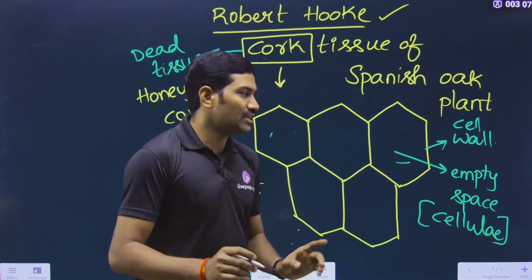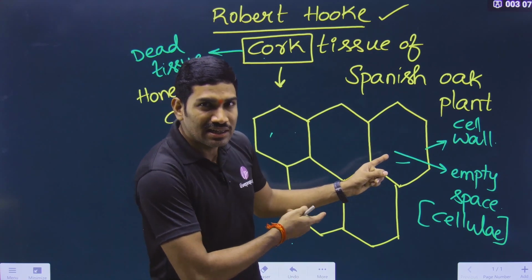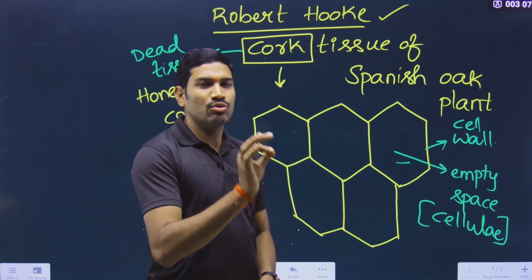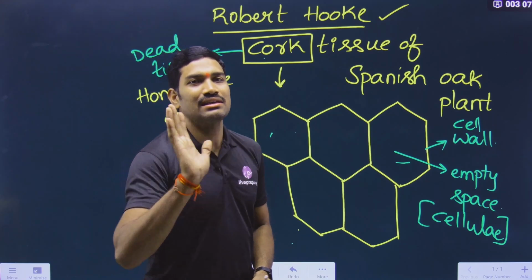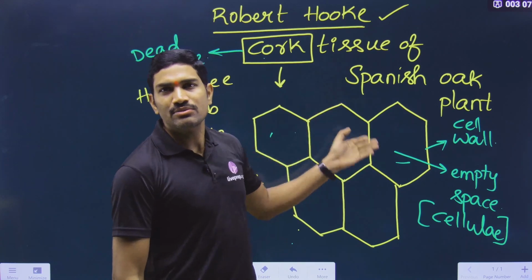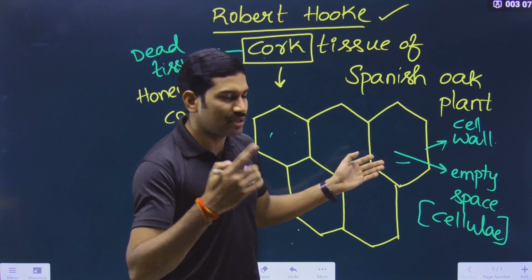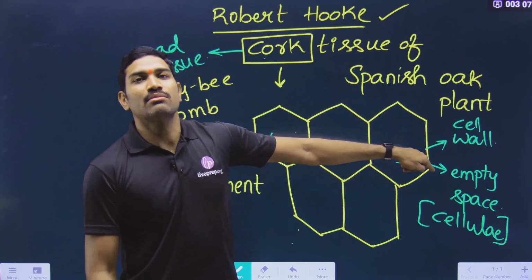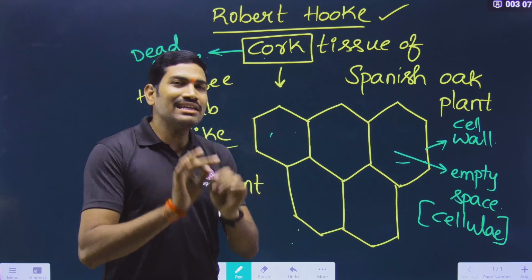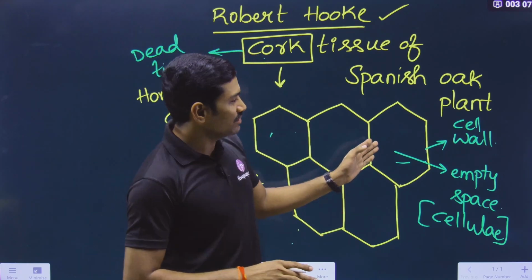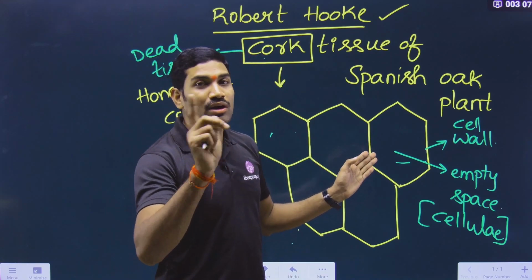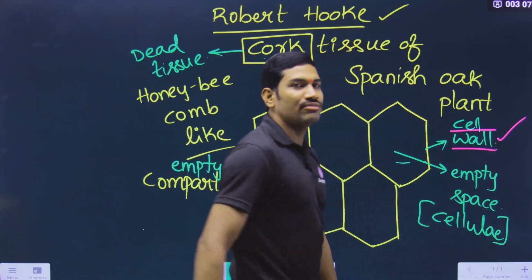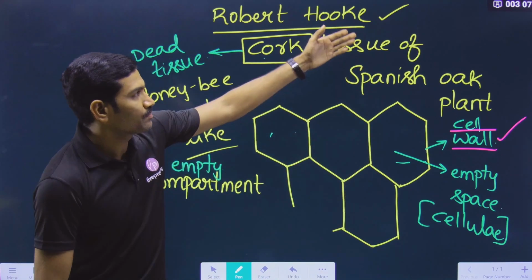Now just understand, technically, did he observe any living cell here? No. So that is the reason they may ask you a question in the examination. Suppose they ask who for the first time observed a dead cell? Who observed a dead cell? It was Robert Hooke under the microscope. Under the microscope, for the first time, a dead cell was observed by Robert Hooke. That means technically, did he actually discover a living cell here? No. But what did he actually discover here? The cell wall was discovered for the first time under the microscope by Robert Hooke.